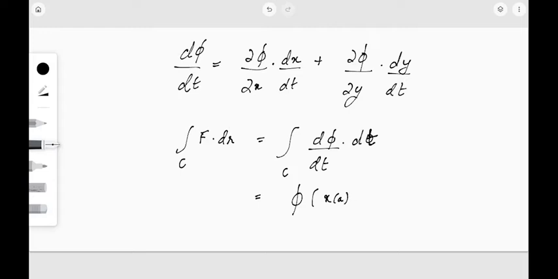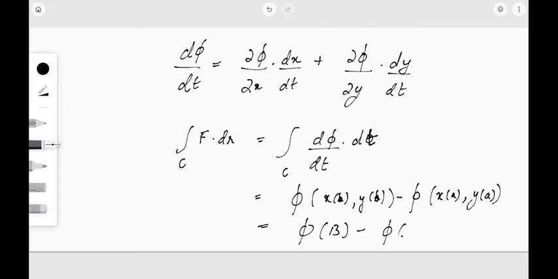x(b), y(b) minus phi of x(a), y(a). So it was considered in the theorem that this is b and this is a, right?